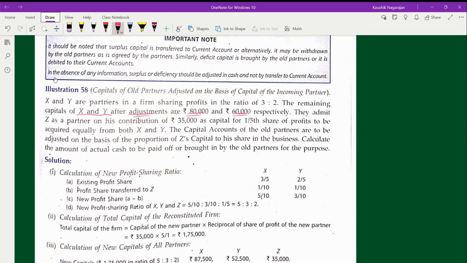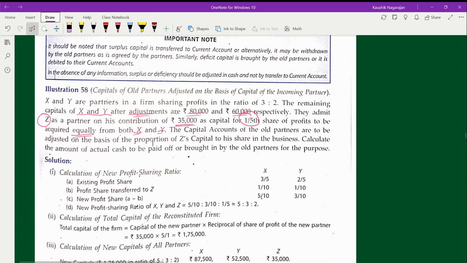They are admitting the partner called Z as a new partner on his contribution of rupees 35,000 as capital for 1/5 share of profits, which he acquired equally from X and Y. So here it is said from whom he has taken over: acquired from X and Y. The capital accounts of the old partners are to be adjusted.